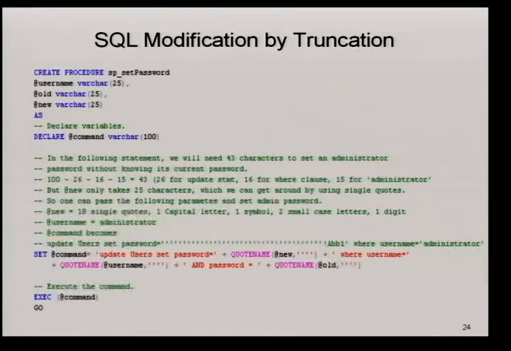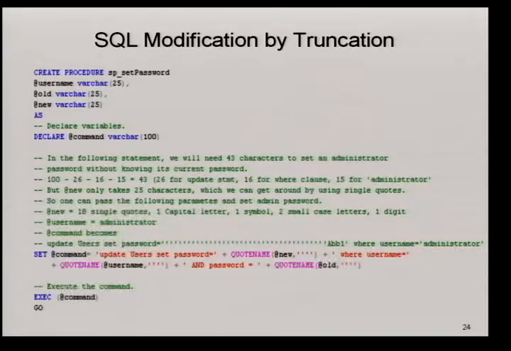So in this particular example, if I really want to do that, if you count the number of characters consumed by update users set password equals to, that expression consumes 26 characters, and space where username equals to consumes 16 characters. Let's say we know the existence of the administrator account in the app.